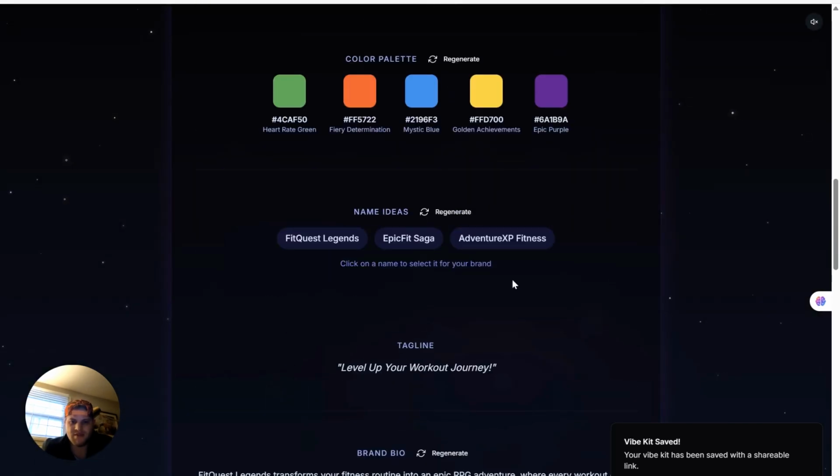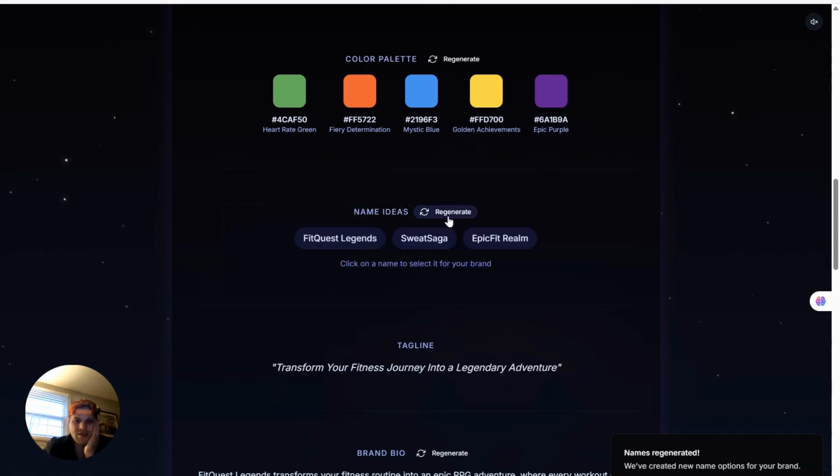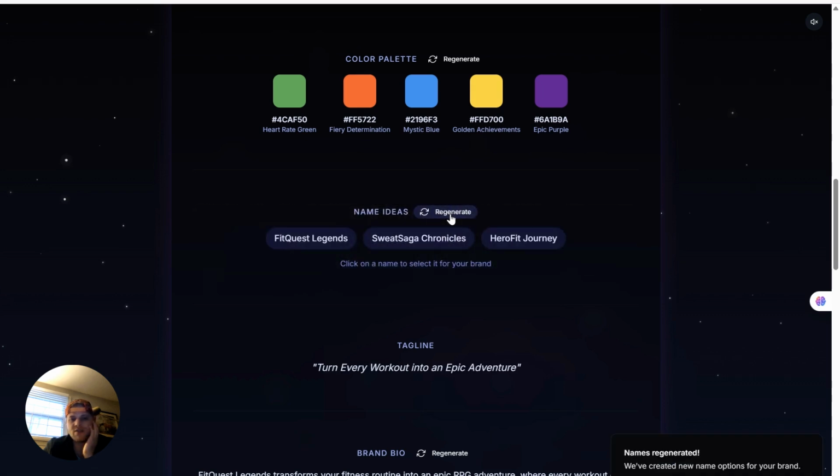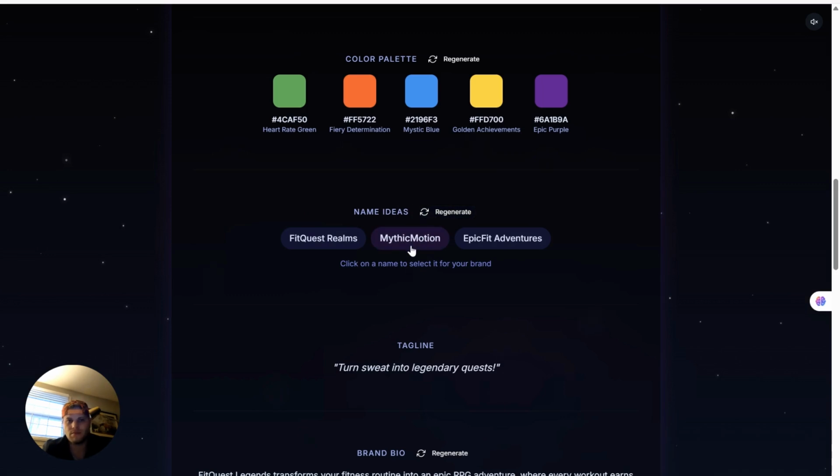Let's go into these names. Epic Fit Saga, Adventure XP Fitness, Fit Quest Legends, Sweet Saga, Epic Fit Realm, Quest Fit, Epic Sweat, Adventure Pulse. I don't really like any of these names. Fit Saga, Epic Stride, Quest Fit. I swear I said these names before. Fit Quest Legends, Sweet Saga, Hero Fit Journey. No. Hero Fit Journey? Mythic Motion? I like something like that.